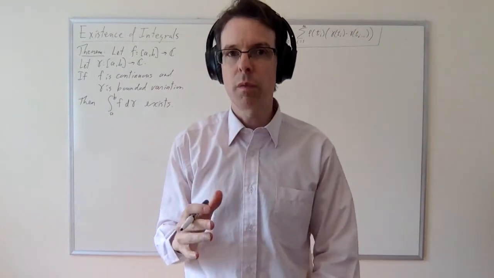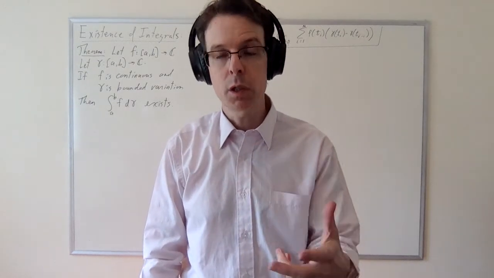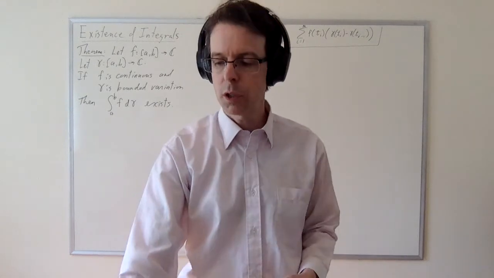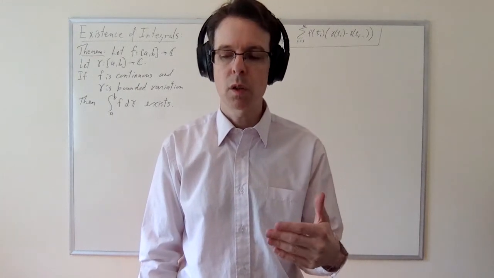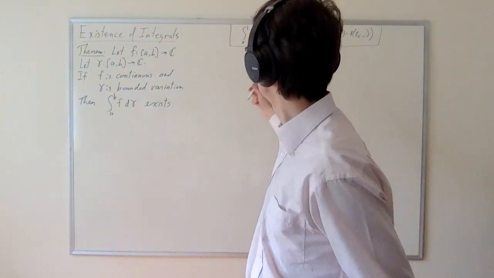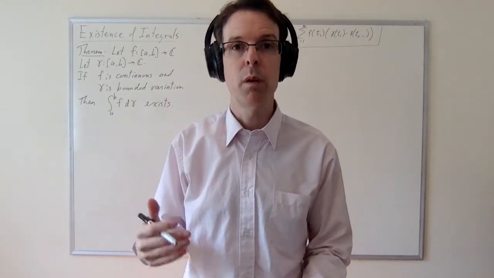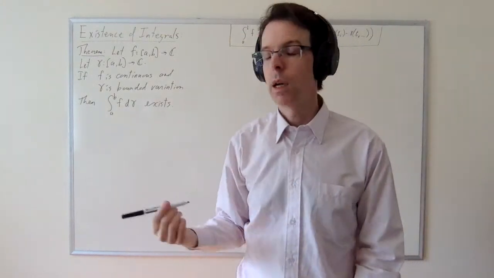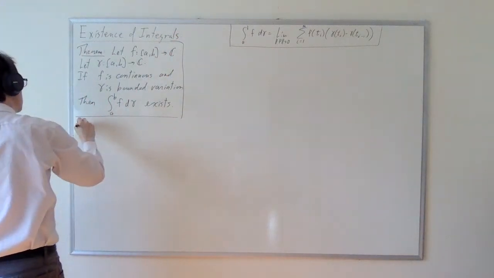It's a limit of this function, which is a function of the partition. And we've already done all of this investment to show that if a function defined on the space of partitions is a Cauchy function in the sense of, as a function on partitions, it's Cauchy, then it will have a limit. And so the reason we went to all of that effort to prove that was because we need to show now that this limit exists. And now we have that tool at our disposal. We can prove that this integral estimate as a function of P is Cauchy. So that's going to be our strategy. We're going to take that integral estimate and show that it's a Cauchy function.